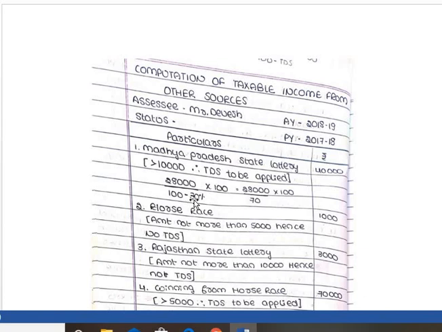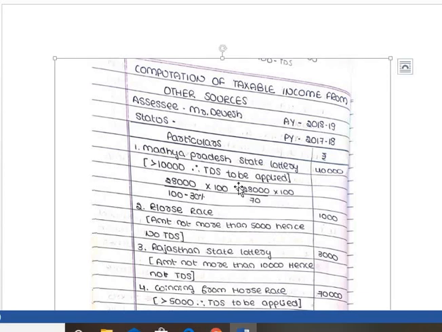Go through the table discussed in the theory part, TDS for the respective item. For lottery, TDS is 30%. So 28,000 divided by 100 minus 30, means 70, into 100, gives 40,000.